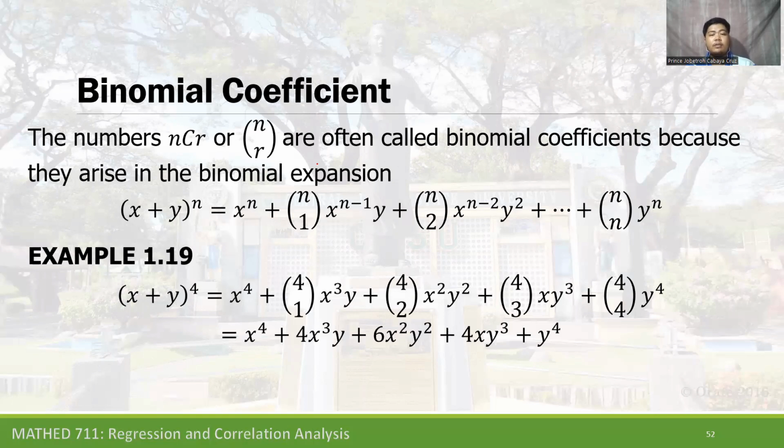If you are going to simplify, the binomial expansion of x plus y raised to 4 is equal to x raised to 4, plus 4x cubed y, plus 6x squared y squared, plus 4x y cubed, plus y raised to 4.